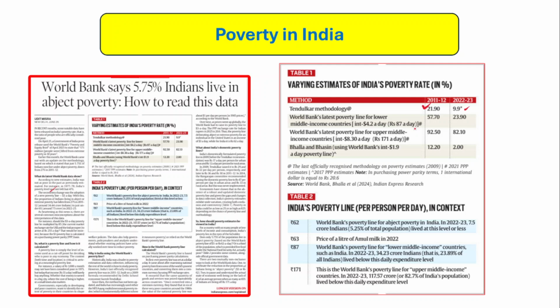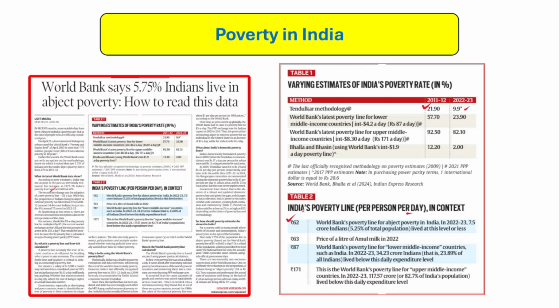It is also said that India's poverty line per person per day, as per the World Bank, is 62 rupees. So those who are earning less than 62 rupees a day will be categorized as people living in abject poverty.